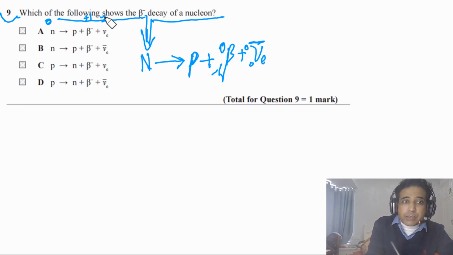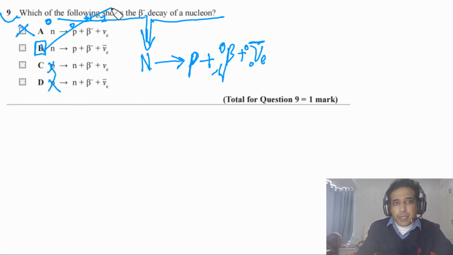So this option is not possible. If you look at option B, neutron decays into proton, we have a beta minus particle, meaning electron, and we have an electron anti-neutrino. So the answer for this question is B. If you look at C and D, proton decays into neutron, this is beta plus decay. So this is incorrect. This is also incorrect.